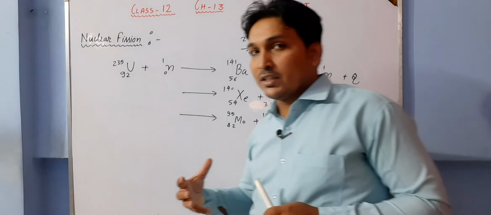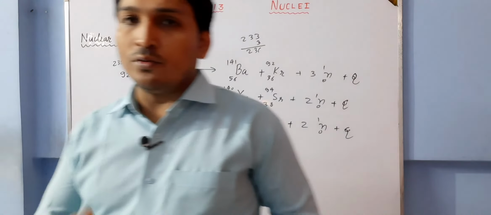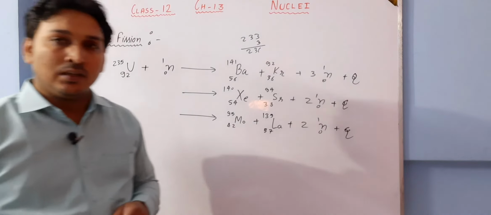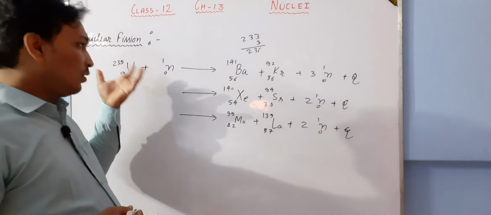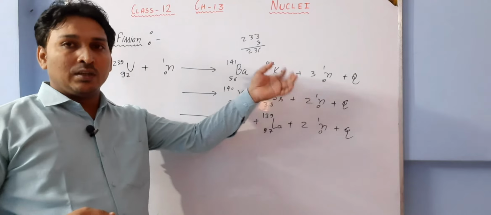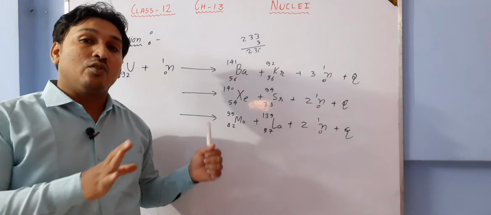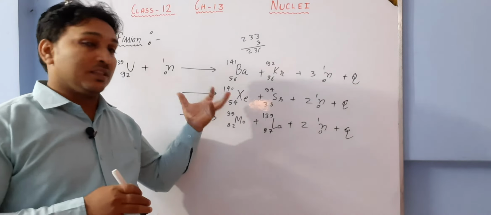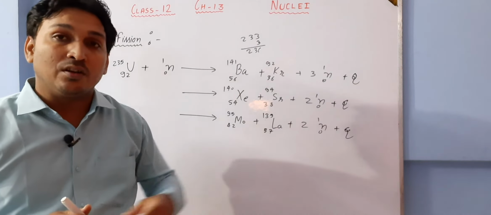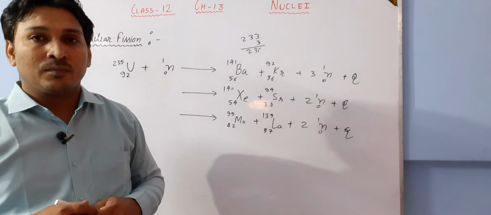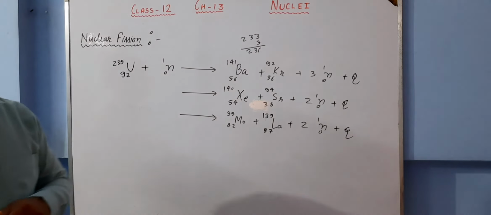This is the key concept of numericals. I want you to solve the numericals by yourself. Mass of this minus mass of this, multiplied by c square, is the mass which has been converted into energy. So this is all about nuclear fission.